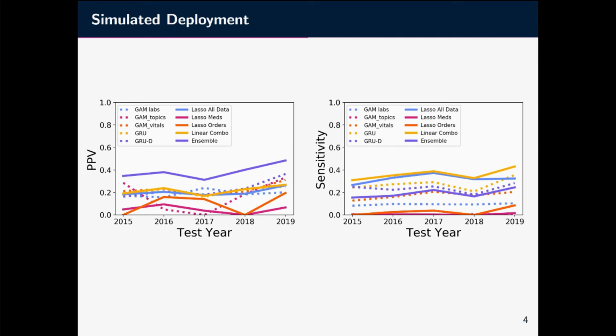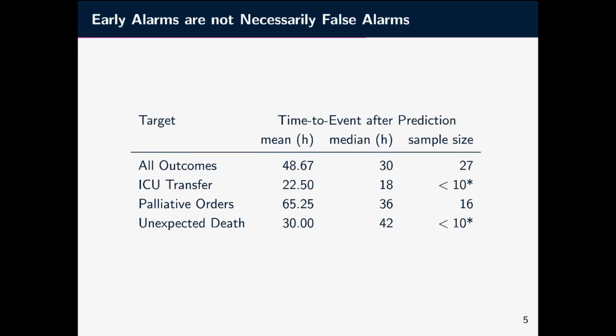When we simulate the deployment of this model, we see that the positive predictive value remains near 0.4 on the prospective test set. We also show the corresponding sensitivity for the chosen thresholds. However, the reporting is slightly more nuanced. While we formulate our task to raise alarms within 24 hours of an adverse event, we see that more than half of our true positive alarms happen before 24 hours.